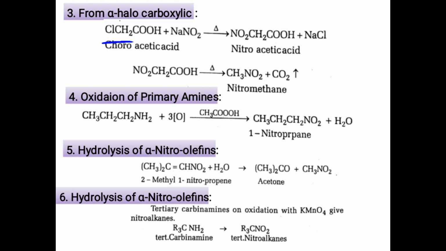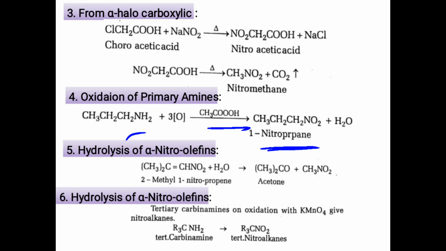Now, the next method is the oxidation of primary amine. Primary amine here means the NH2 group is attached to a primary carbon atom. When it undergoes oxidation with a peracid, it forms the corresponding nitroalkane. For example, this is 1-propylamine, which when oxidized in presence of peracetic acid forms a nitropropane.